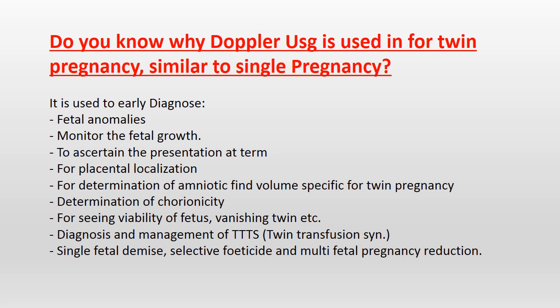Do you know why Doppler ultrasound is used in twin pregnancy similar to single pregnancy?